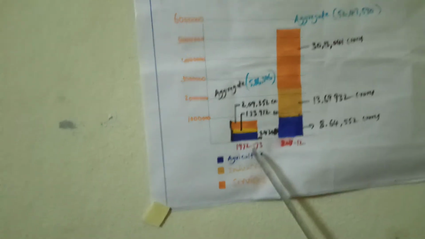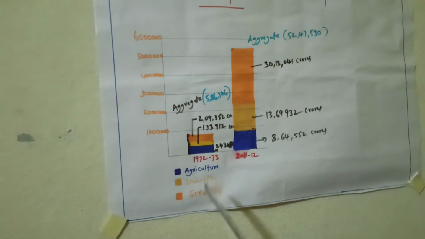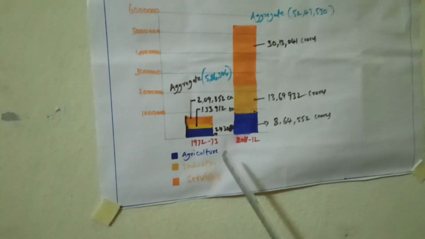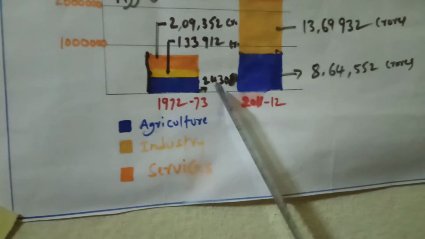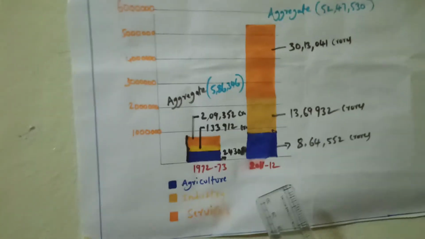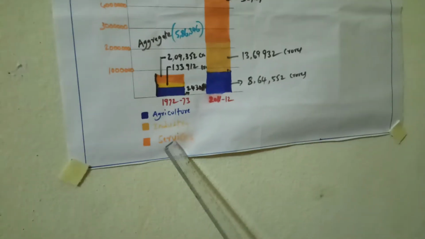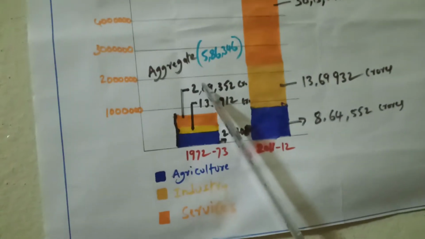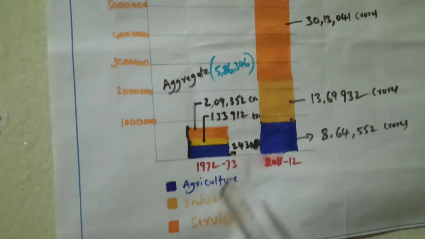So in 1972-73, the highest share came from the agriculture sector, that was 2,43,082 crores. The second highest share came from the service sector, that is 2,09,352 crores.